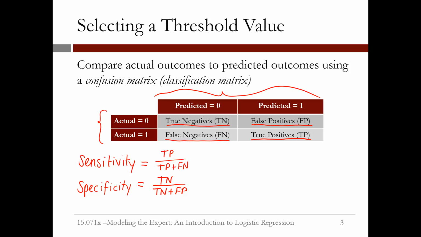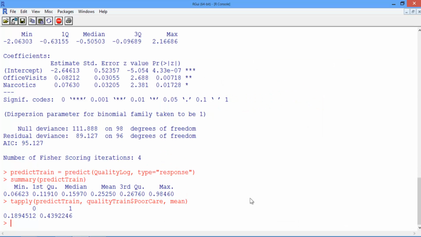Let's compute some confusion matrices in R using different threshold values. In our R console, let's make some classification tables using different threshold values and the table function. First, we'll use a threshold value of 0.5. So type table, and then the first argument, or what we want to label the rows by, should be the true outcome, which is quality train, $, poor care.